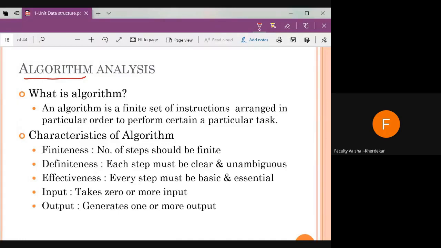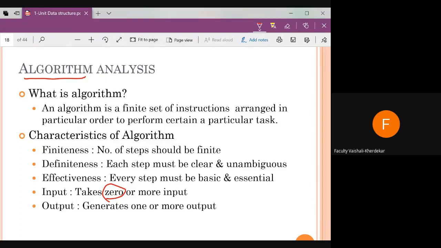Then effectiveness: every step must be basic and essential. Input: it takes zero or more inputs. Why zero or more inputs? Because there are certain algorithms where input is not required.